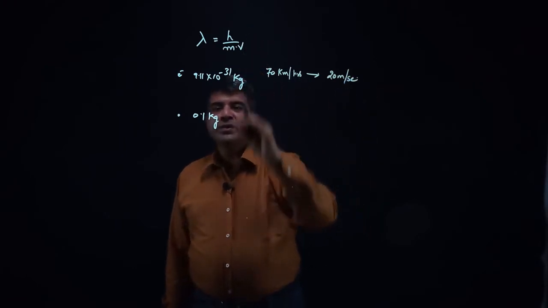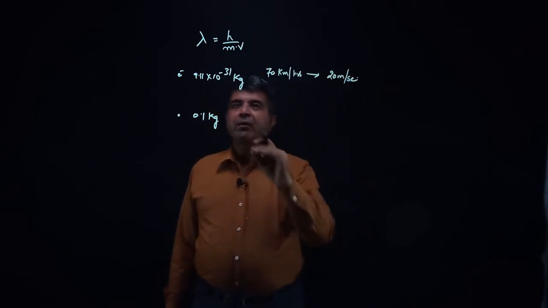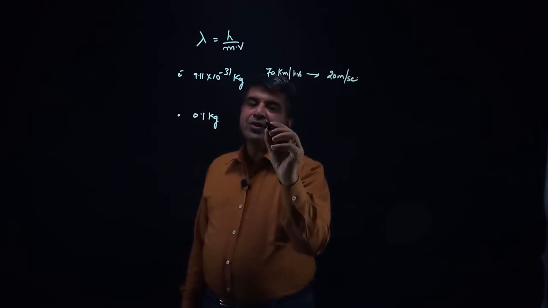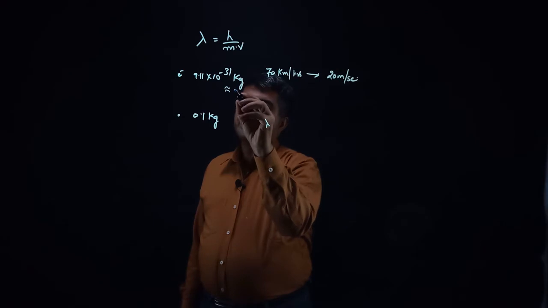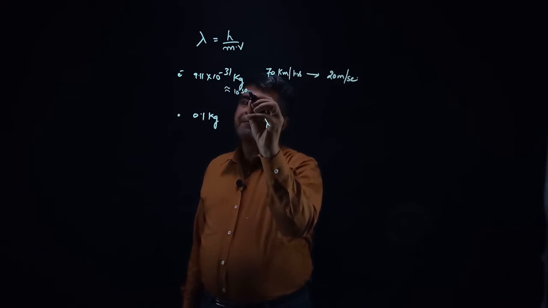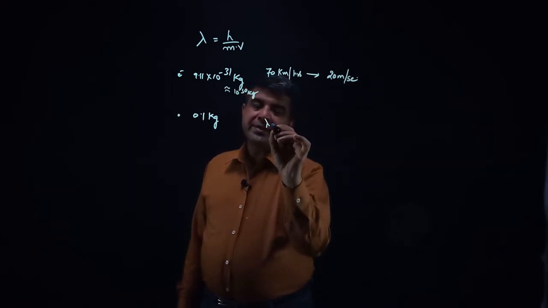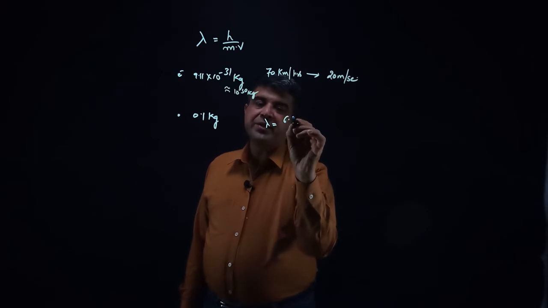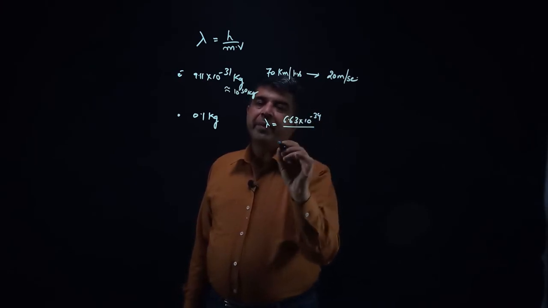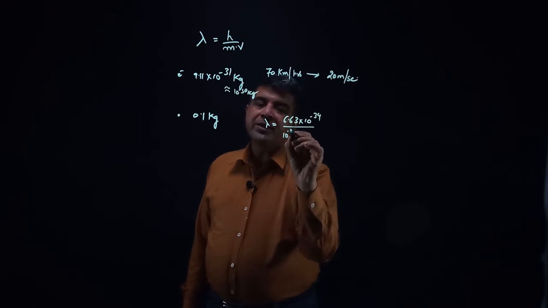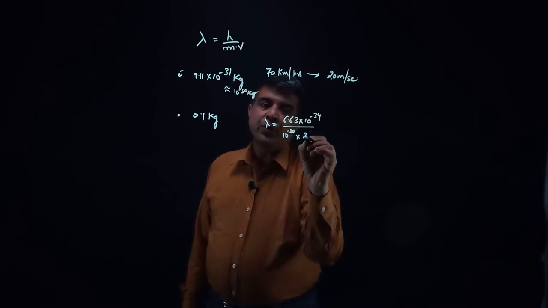So if I use this equation for calculating the wavelength, so in case of electron, say I am using an approximate mass which is say 10 raised to power minus 30 kg. So it is 6.63 into 10 raised to power minus 34 divided by 10 raised to power minus 30 into 20.